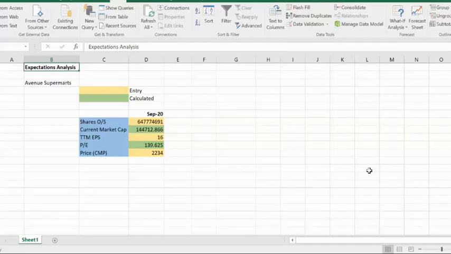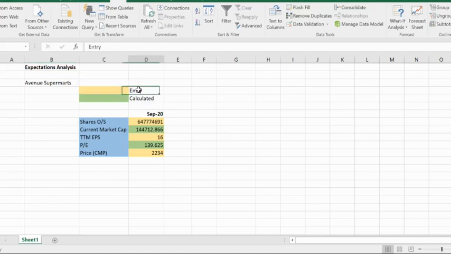Today, I would like to present a short video on expectations investing. Here, I would be trying to analyze a company called Avenue Supermarts, which is a well known Indian retailer. We will try to do a simple back of the envelope expectations analysis, but we will use a simple Excel tool for this purpose. So here I have taken the basic data.